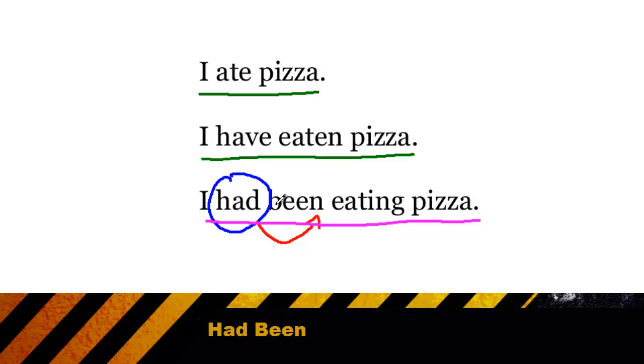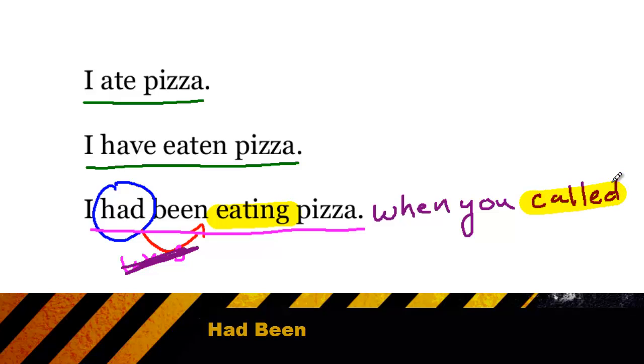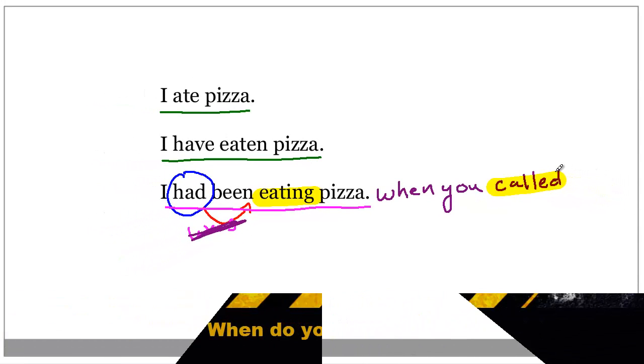To fix this sentence, you could do one of two things. You could get rid of the had been and replace it with something simple like was. So I was eating pizza, that's fine in a complete sentence. But if you keep the had been, you're going to have to add a second verb. So you could say something like, I had been eating pizza when you called. And now we have two verbs, eating and called, both happened in the past, and it's clear because of the had been that the eating was occurring before the call came.